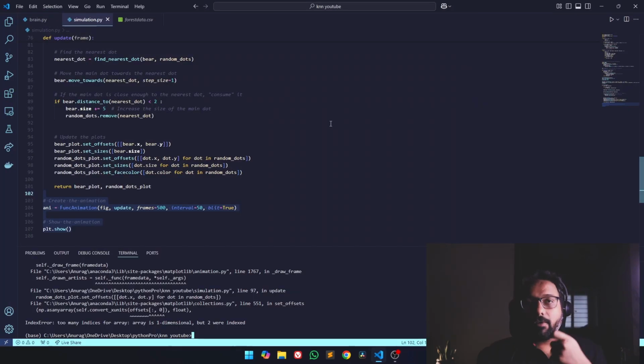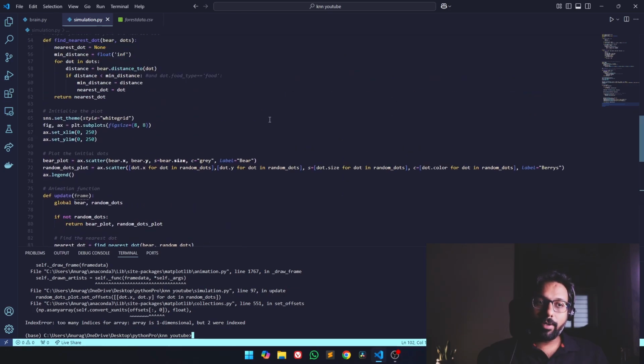So this is the first part of our machine learning biosimulation. I will be coming up with the second part, as I said, and we will be giving this bear a brain, and the whole simulation will be completed in subsequent parts. I hope you have learned and enjoyed this interesting project and will try to implement it yourself. I will be uploading this code and this data set on my GitHub. You can take it from there and explore it yourself.